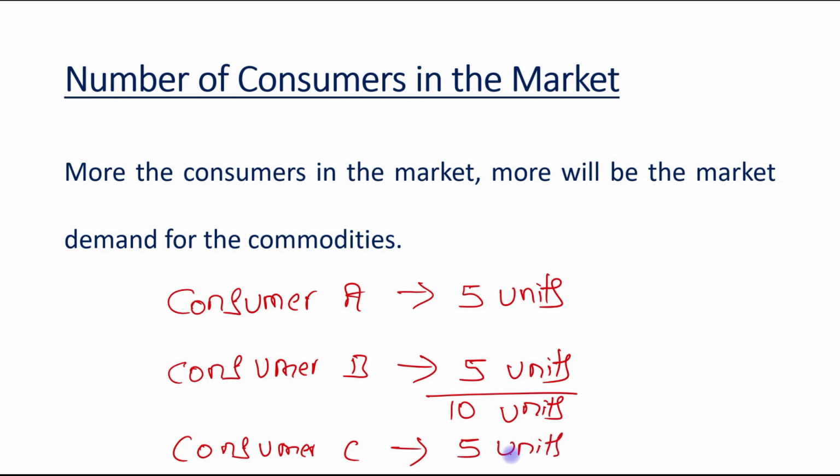So again, the total demand will be 15 units. So this is the point, that more the consumers in the market, more will be the market demand for the commodities. Clear?